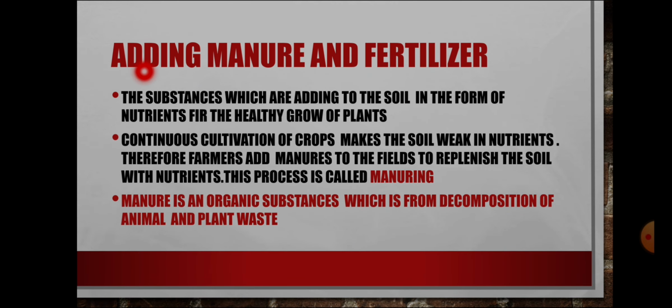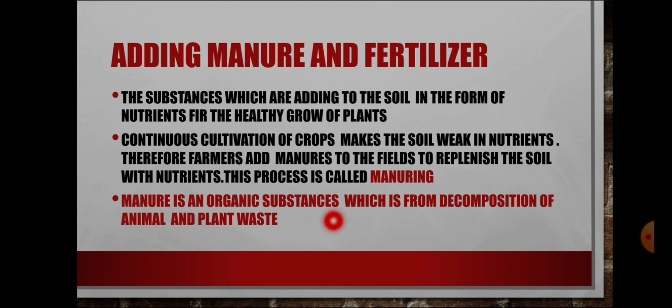Next, adding manure and fertilizer. These are substances added to the soil in the form of nutrients for the healthy growth of plants. Continuously cultivating crops makes the soil weak in nutrients. The same soil is used for a number of years, so the soil gets weak. Therefore, farmers add manure to the fields to replenish the soil with nutrients. This process is called manuring.